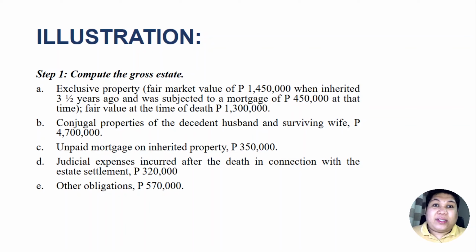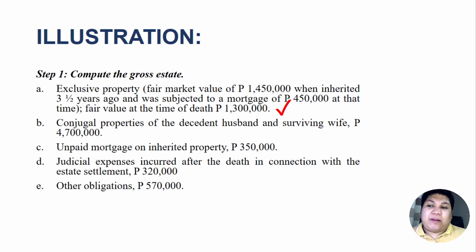Therefore, for exclusive property, the amount to be included in the gross estate is the 1,300,000. Not the 1,450,000, because that 1,450,000 was the fair value of the property 3.5 years ago. That was the time when he inherited the property, but today, at the time of his death, the fair value is only 1.3.